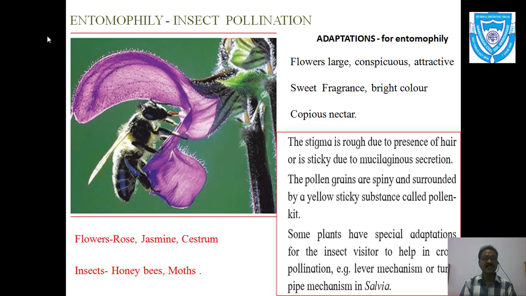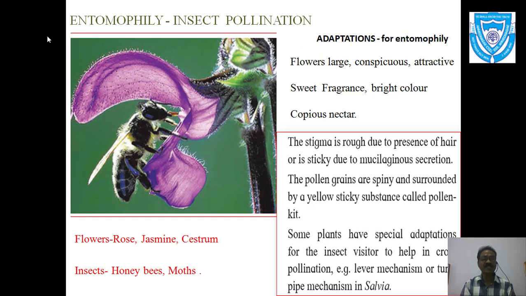Now, these plants which are pollinated by insects, we can easily identify, because they produce flowers which are very decorative, conspicuous and attractive. They may be large or small, it doesn't matter.